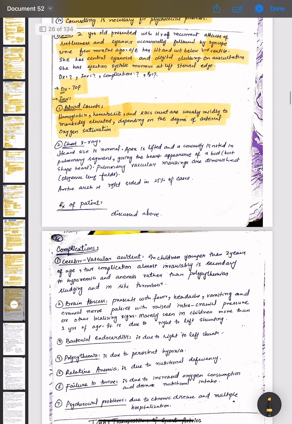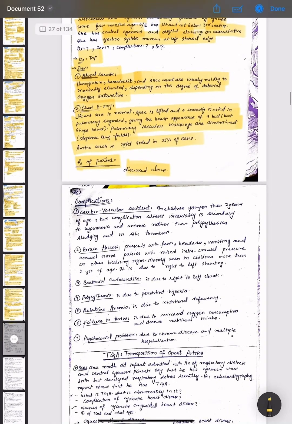Chest X-ray is done. Heart size is normal, apex is uplifted, and concavity is noted in the pulmonary segment, giving the heart the appearance of a boot-shaped heart. Pulmonary vascular markings are diminished, and the aortic arch is right-sided in 25% of cases. The treatment of the patient is already discussed above. So the specific investigations are blood count, chest X-ray, ECG, and echocardiography.